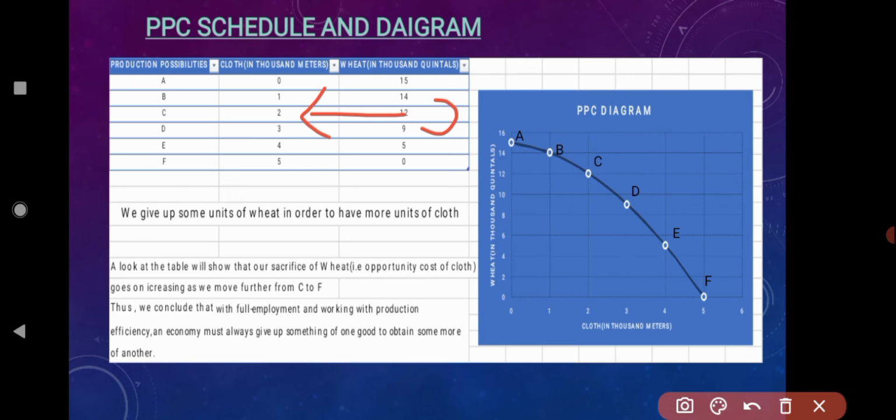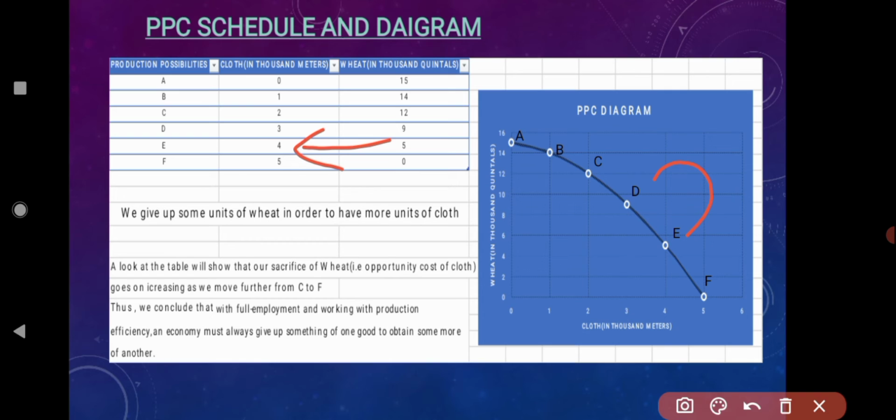How much sacrifice of one good is being made to increase its production so that the other good can be produced in the market? This is what the PPC curve shows us. If we talk about point E, if we move further from point D to E, it shows us that 4 units of wheat are being sacrificed to produce 4 units of cloth, right?